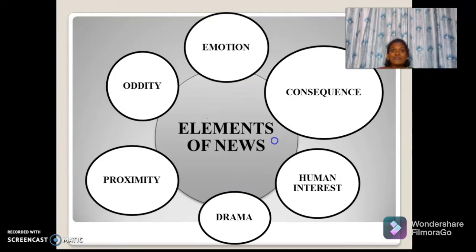Consequence. What is the effect on the reader? After reading a particular story, what is the effect on the reader? News stories about issues, groups, and nations are perceived to be of relevance to the audience.